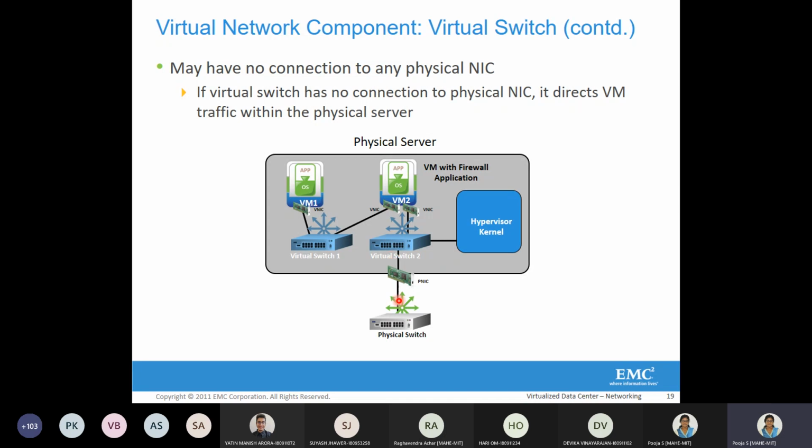So the main importance of this figure is that not every virtual switch needs to connect to the physical NIC. It is based on applicability. In this case, one virtual machine wants to send traffic to a physical switch, but since it is not connected to a physical NIC, it sends it to another virtual machine connected to a different virtual switch, and that virtual machine is running the firewall application. In such scenarios, the virtual switch need not be connected to a physical NIC.